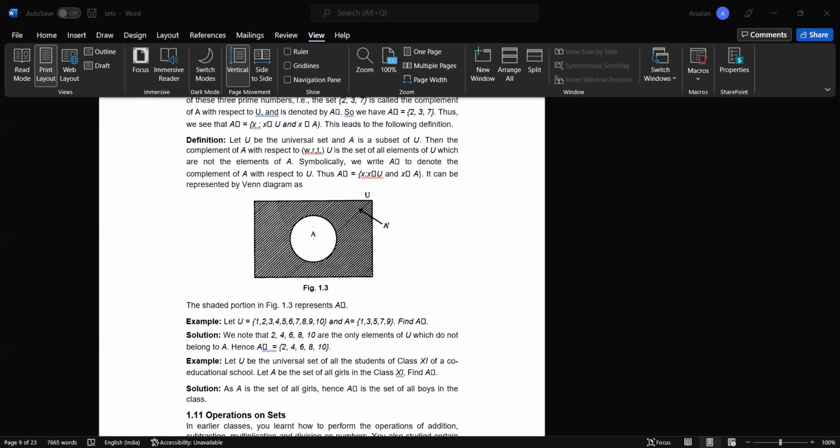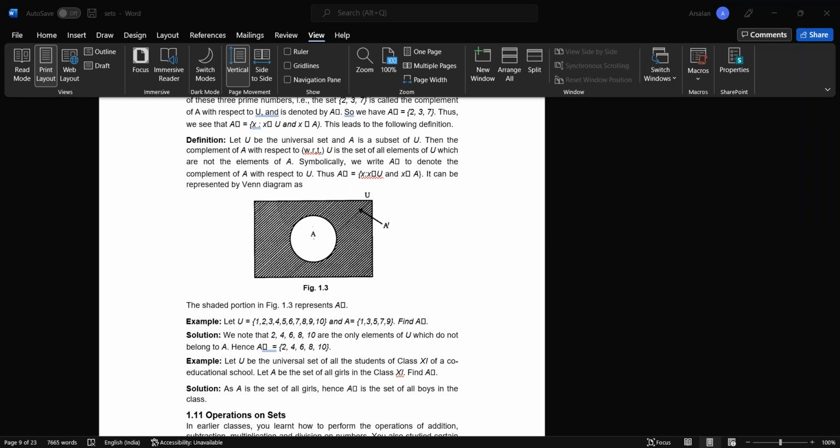Now, operations on sets. As we know, in mathematics we perform addition, subtraction, multiplication, and division from our very small classes till now. But now we are going to learn about different kinds of operations for sets, like union of sets. So basically, what is union? As you can see in this Venn diagram, this is set A and this is set B, which are intersecting each other. If we take the union of both sets, we get all the values which are in A and also in B.